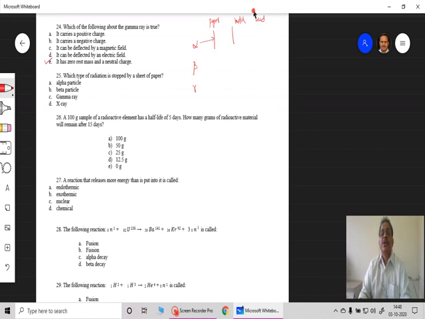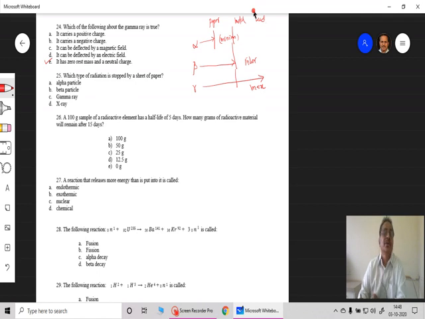This will be blocked here, whereas these particles will be blocked here, and gamma particles will cross through this as well as this. So penetration power of this is maximum, this has intermediate, and this has minimum. So minimum penetration power is for alpha particles, intermediate for beta particles, and maximum for gamma radiations.